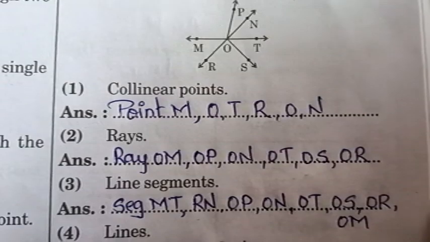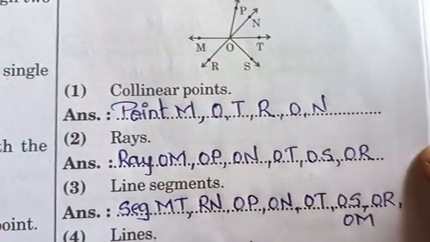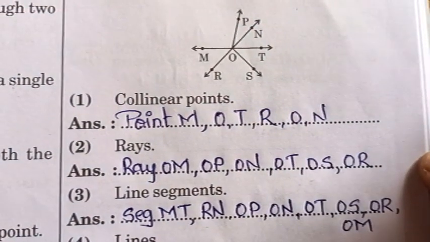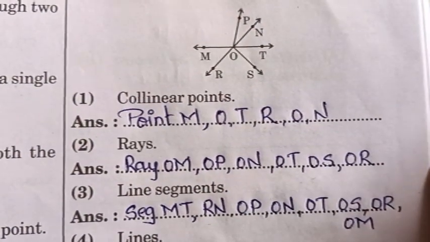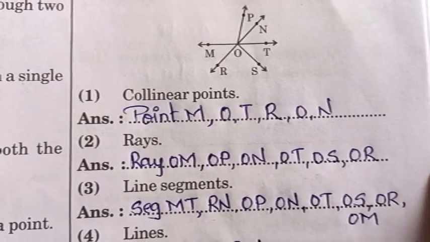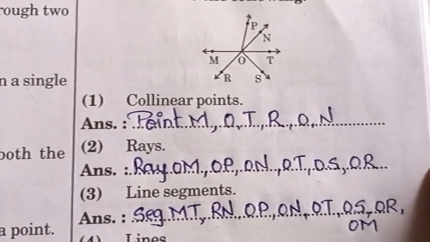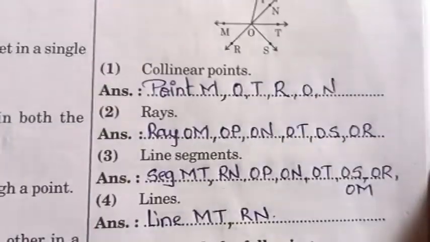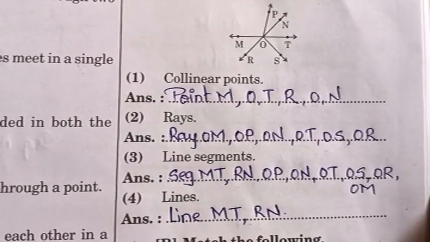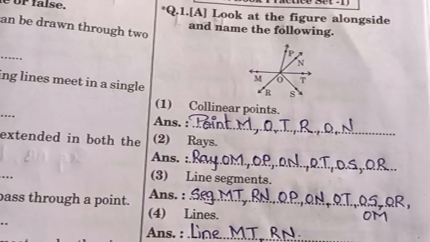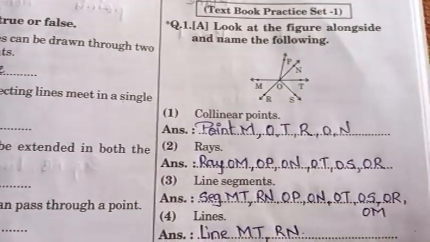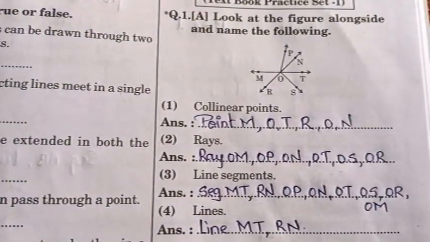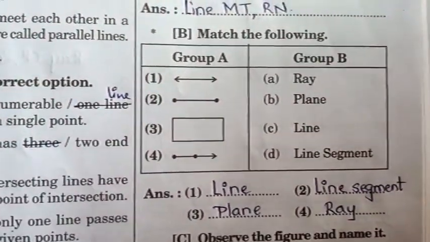Line segment: you have to write the line segments, that is segment MT, segment RN, segment OP, segment ON, OT, OS, OR, OM. All these are what? Line segments. Then the lines are MT and RN. So this is the question. Okay, we have already solved this, but those who haven't solved it will complete this in your combined book number 1.